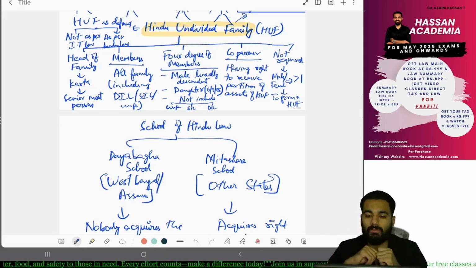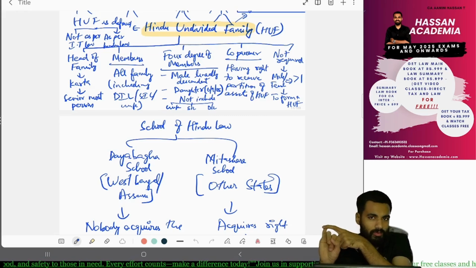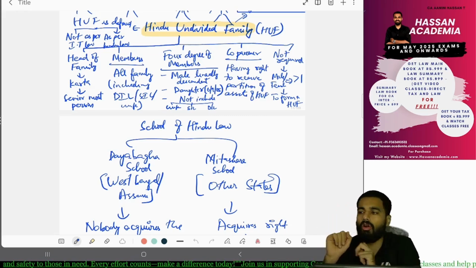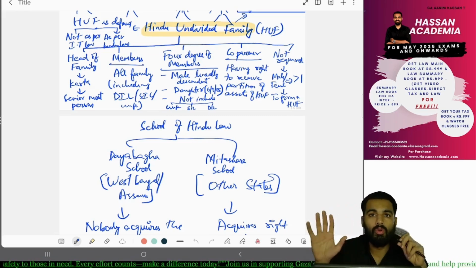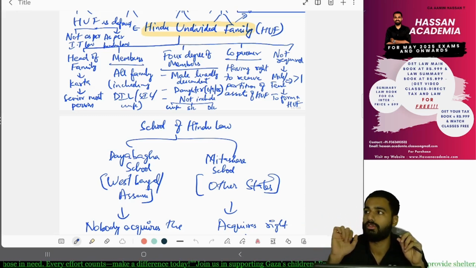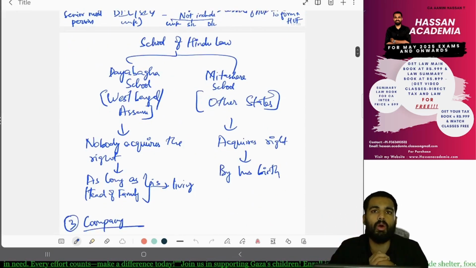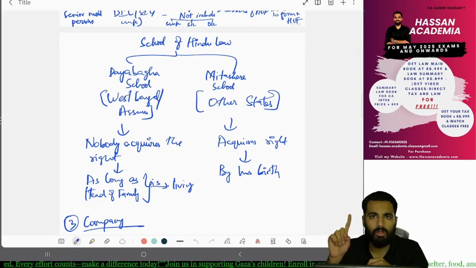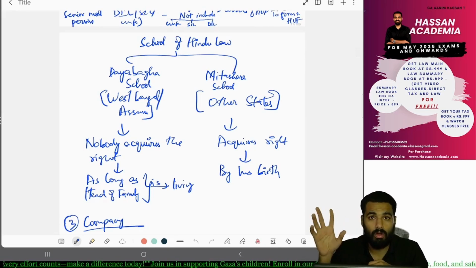And HUF. Next, we will not include wife, son-in-law, or daughter-in-law, and you do not require more than one male or more than one female to form a HUF. Yes or no? Yes. And there are two types of law. What are the two types of Hindu law?